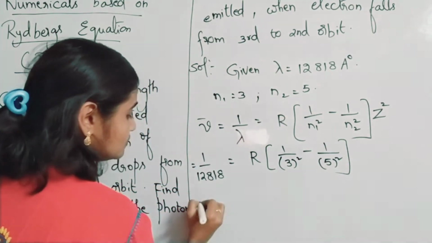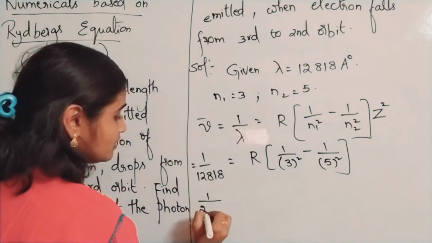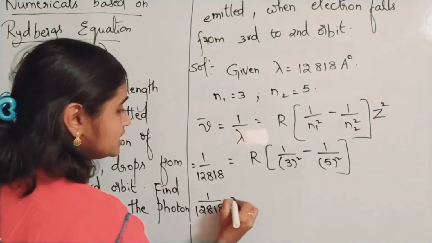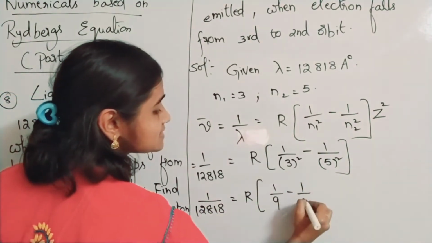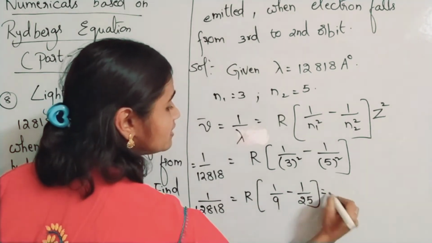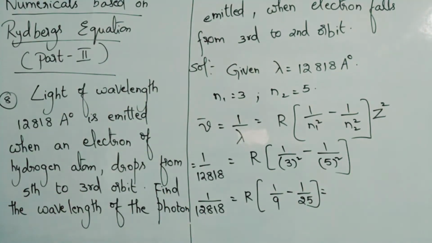Okay, so 1 by 12818 is equals to R into 1 by 9 minus 1 by 25. Okay, so if you take the LCM, what you will be getting? LCM is 25 into 9.